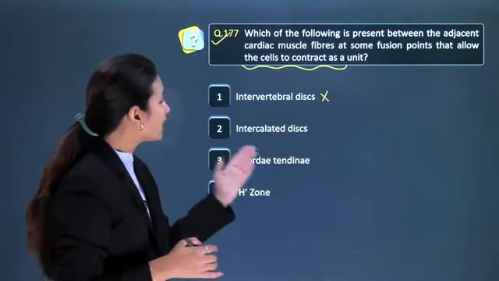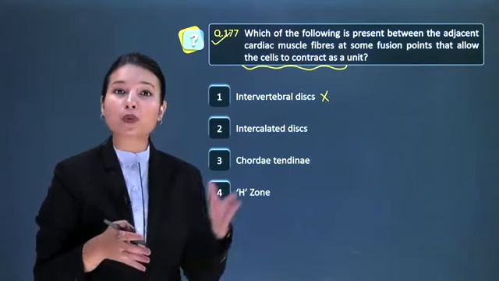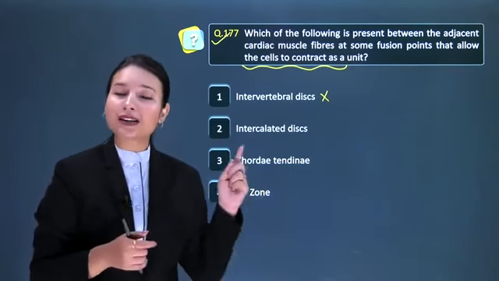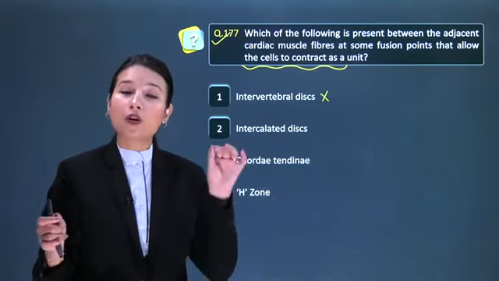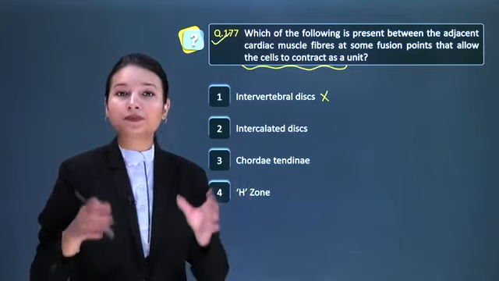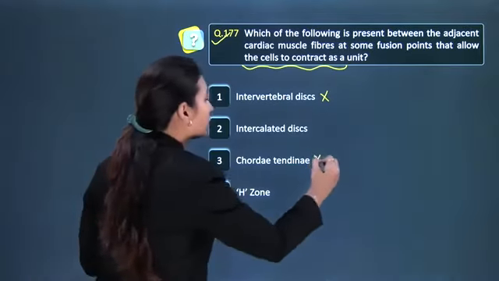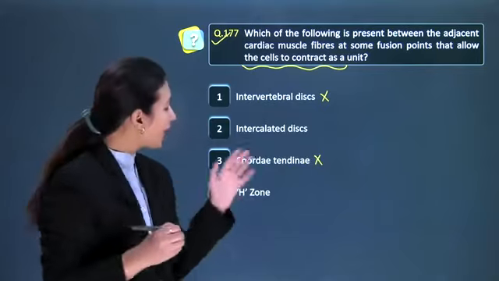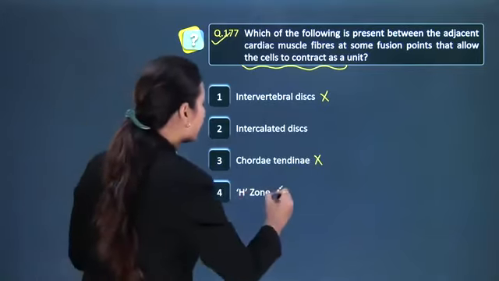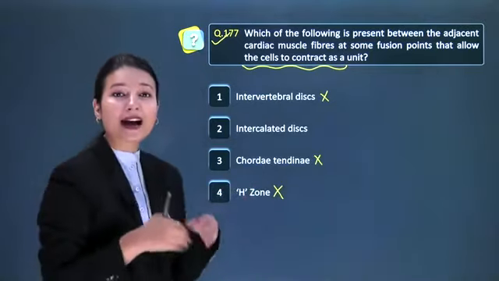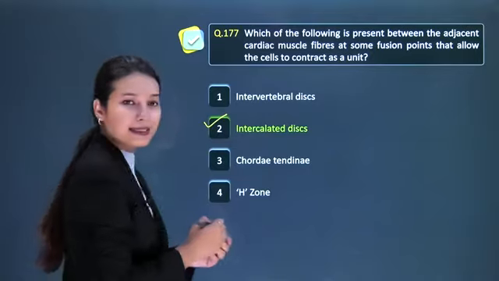And chordae tendineae are actually special fibrous cords which are attached at one end with bicuspid and tricuspid valves, and on the other hand they are attached to the ventricular walls by papillary muscles. So यहाँ पे option number 3 भी गलत है. And H zone is actually a part of sarcomere. So this is also wrong. And our correct answer here is option number 2, that is intercalated discs.